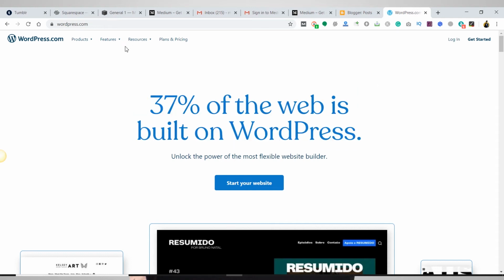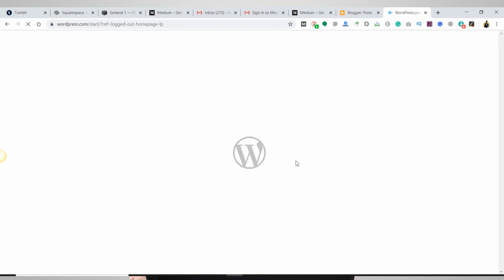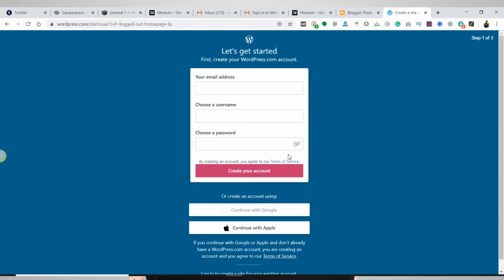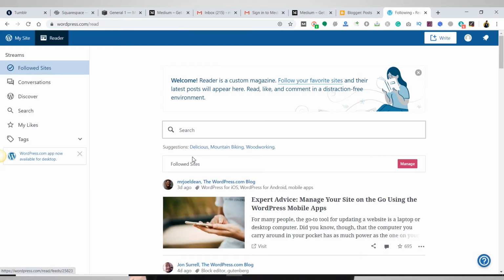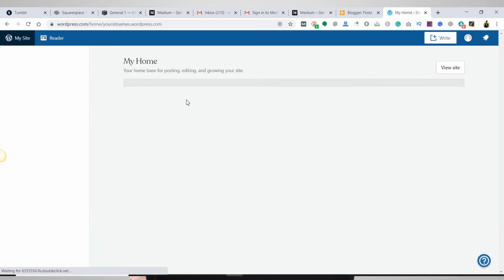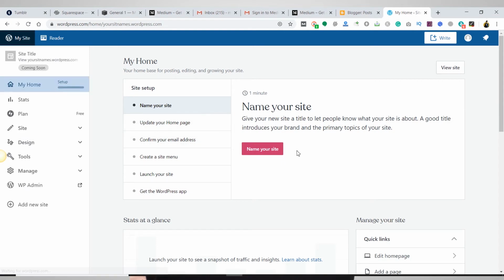To start with WordPress.com, you just need to click Get Started, and it will ask you for a few basic details. You need to fill in those details, like your email address, username and password, and you're ready to go. Once you log in, this is what WordPress.com looks like. This is the reader section. If you go into the My Site section, you will be redirected to your site. So this is how your site looks now.